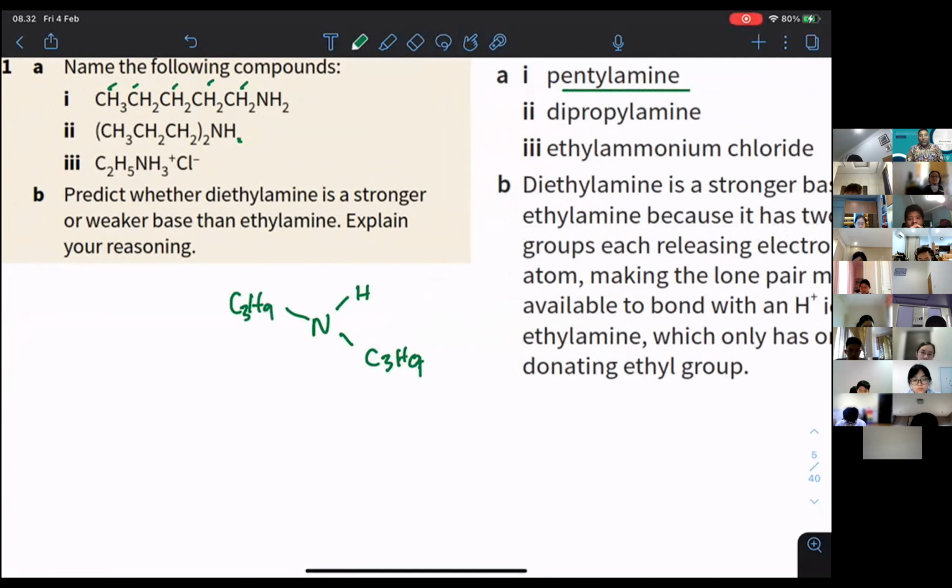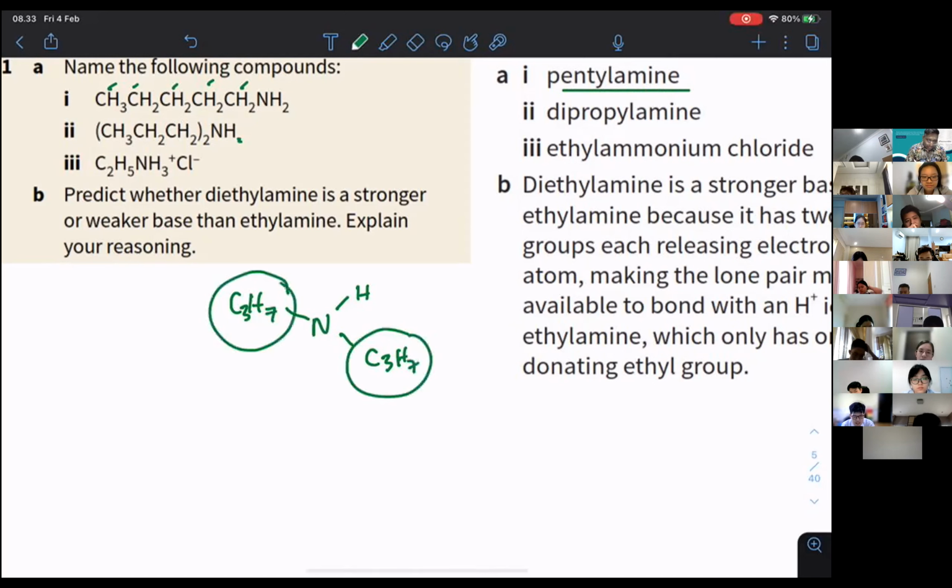We know that this is propyl, so it's going to be dipropylamine. I know that I said that you do not need to know how to name, but these are questions from your textbook, so let's learn also.